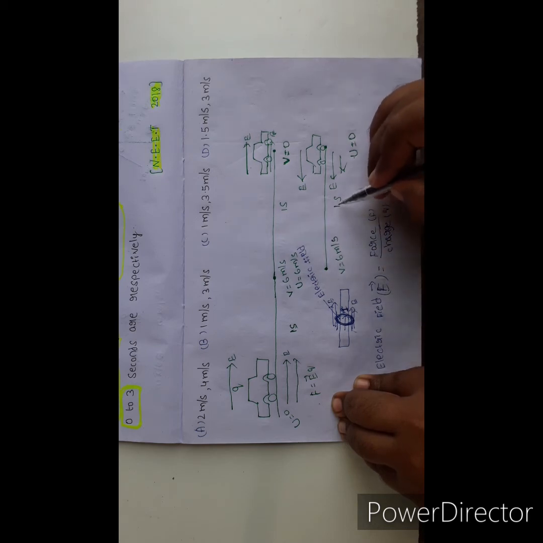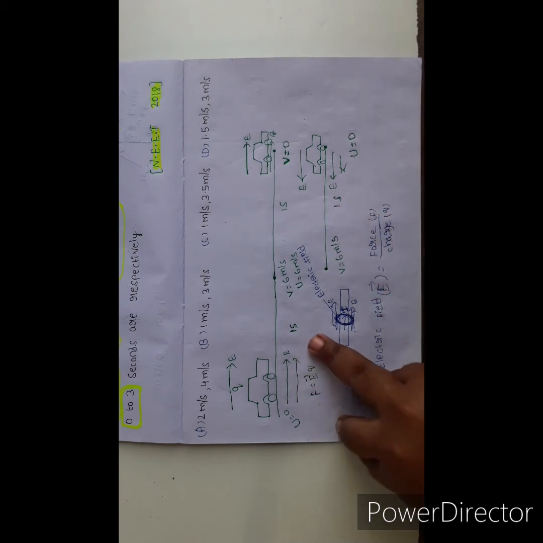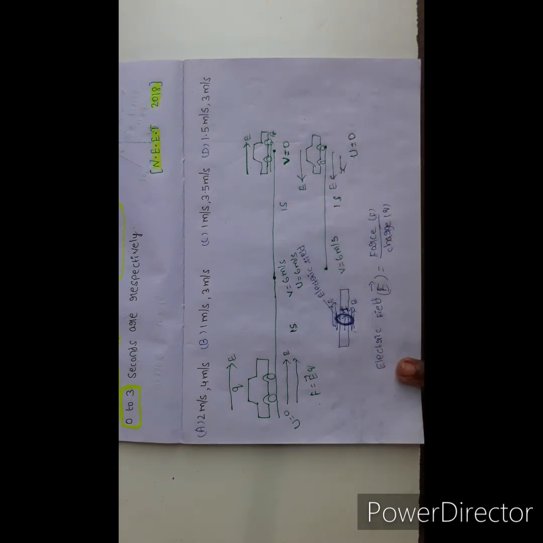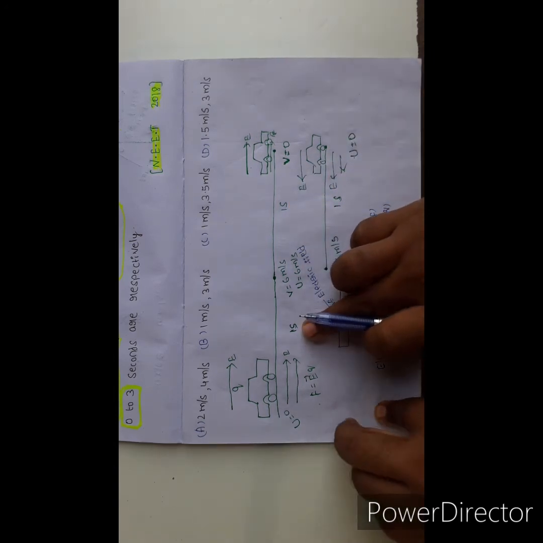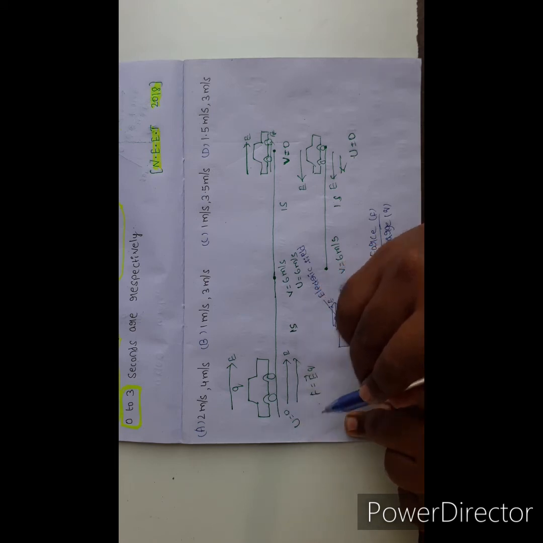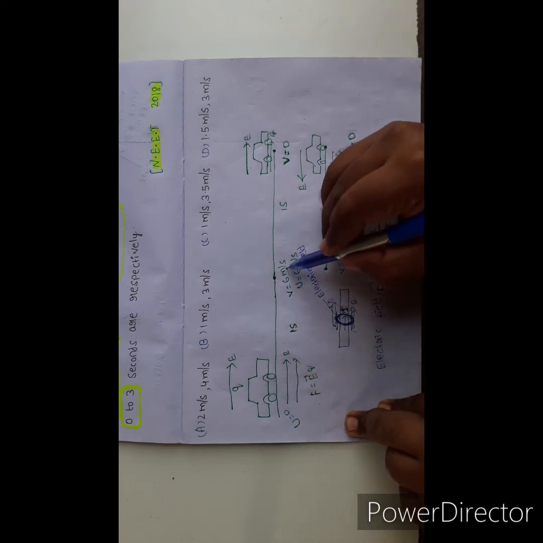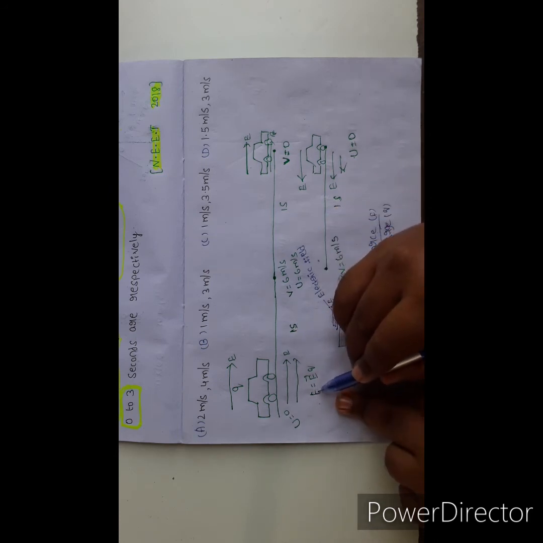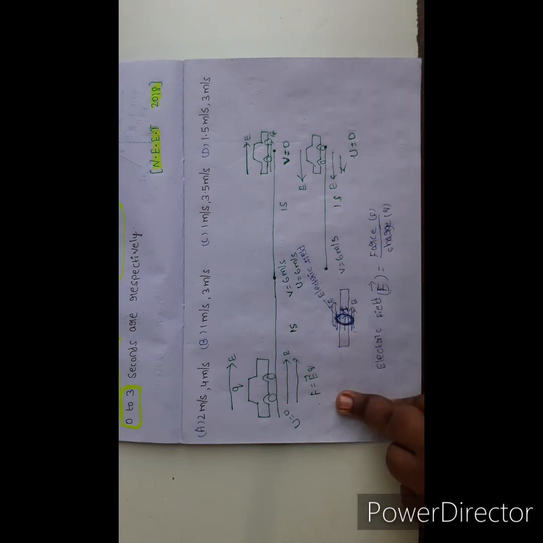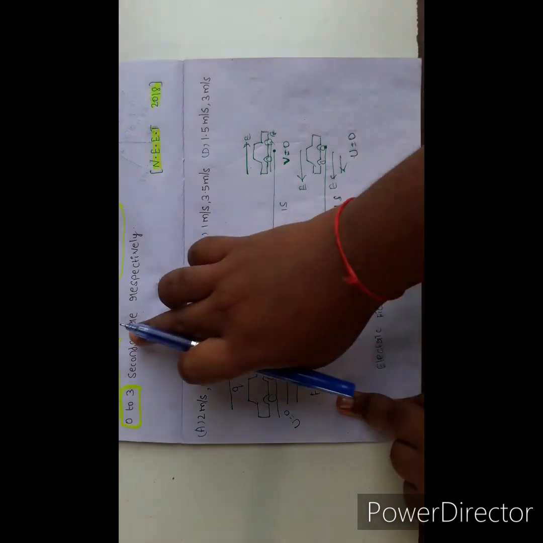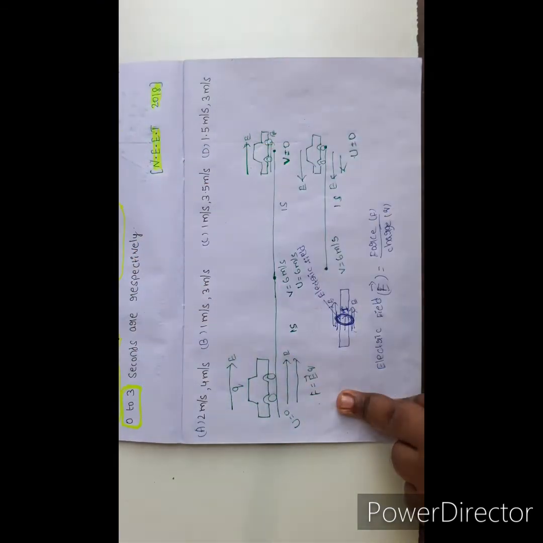In 1 second. Totally how much time? 1 second, 2 second, 3 second. At 1 second, what are the values of the toy car? Initial velocity u equal to 0, final velocity v equal to 6 meter per second at 1 second only. So force F equal to EQ value. Actually, what are we finding in this question? Average velocity and average speed values.